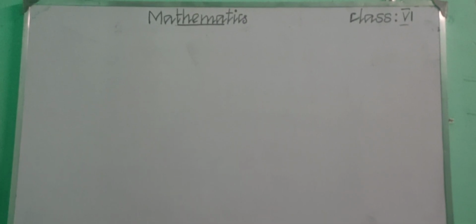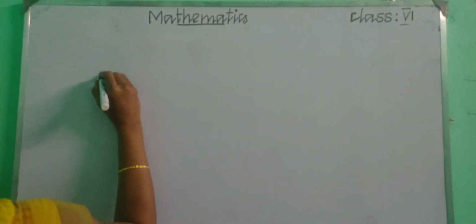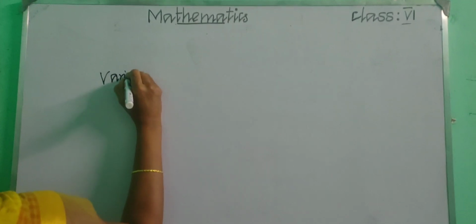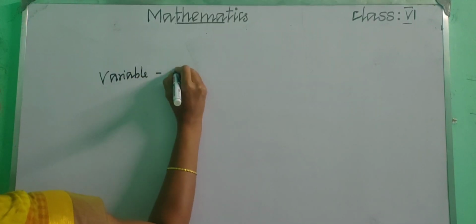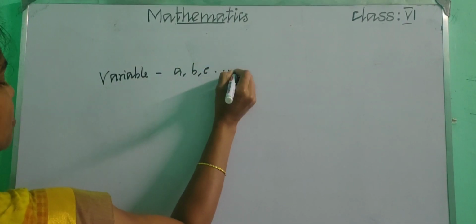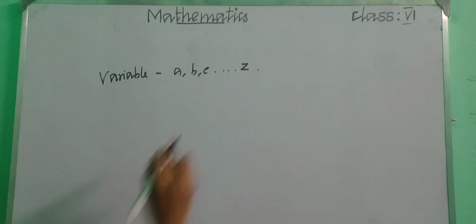So children, in the previous class we started learning about the introduction to algebra, right? What are all the topics we learnt in algebra? First of all, we learnt about variables. What does variable mean? Variable means A, B, C, up to Z, that is called a variable.